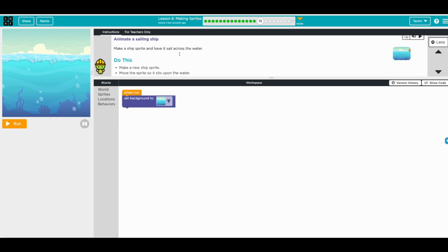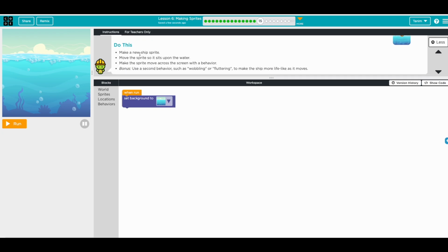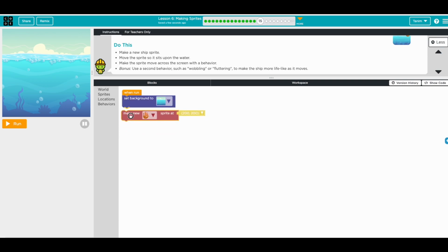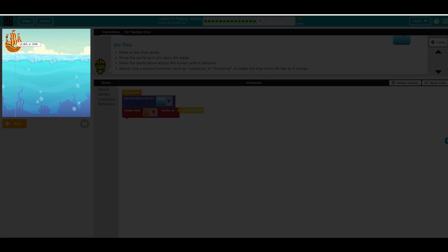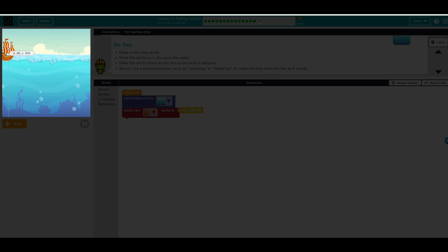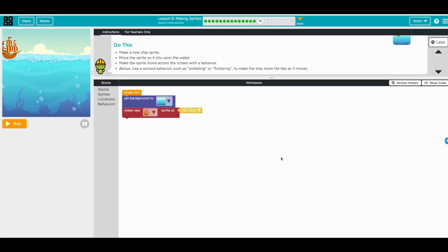So animate this sailing ship, right? Make a new ship sprite. So you take the ship, love it, and then we can move it here somewhere. Not here. Be on top. Okay. So it's up on the water.